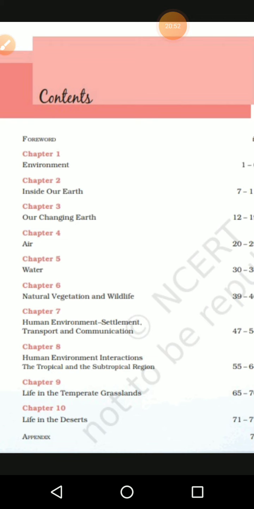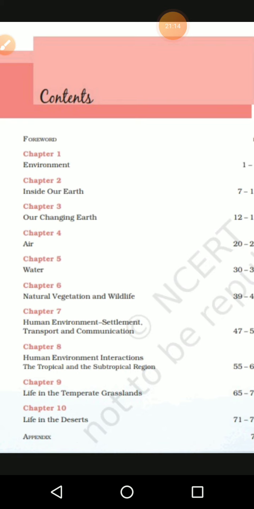Then comes the human resource lesson, that is the 6th lesson, and in that we will study that really it is a population study: where we are having more population, less population, and what is the number of people in a particular age group. For example, up to 10 years, 10 to 20 years, 20 to 35 years, like that comparison we will do. And how this population number is decreasing or increasing, how it is changing. And we know generally when we are thinking about the population rate, whether it is increasing or decreasing, normally it is with the help of birth rate or death rate, like that.